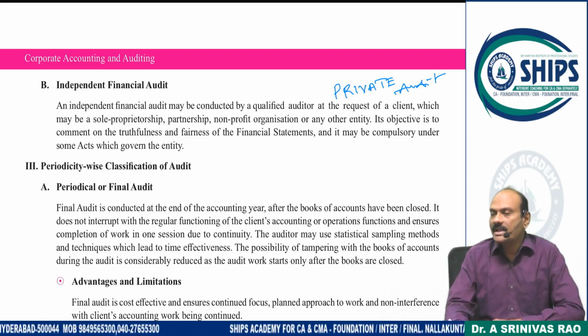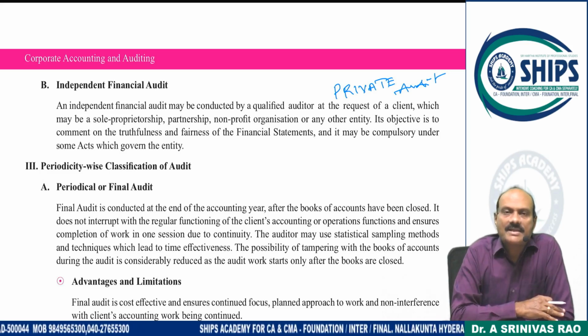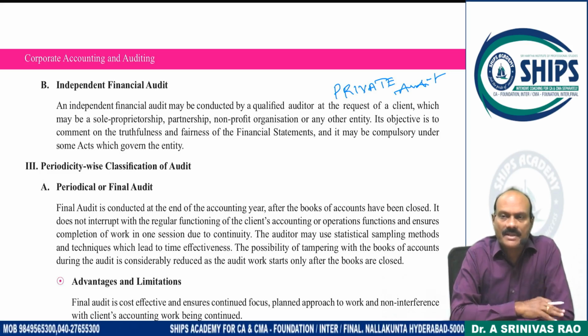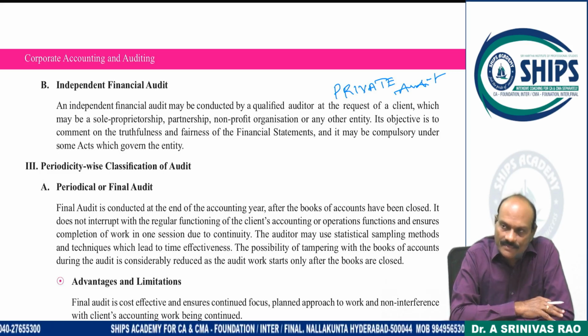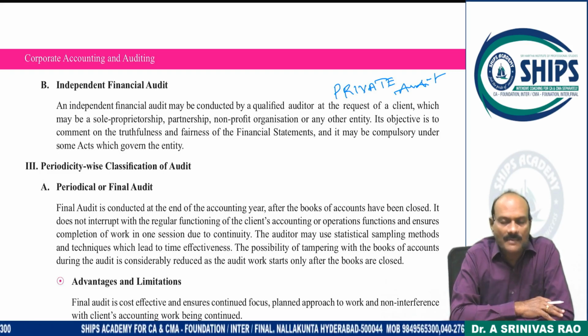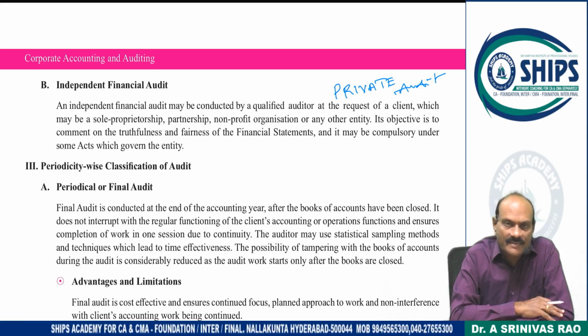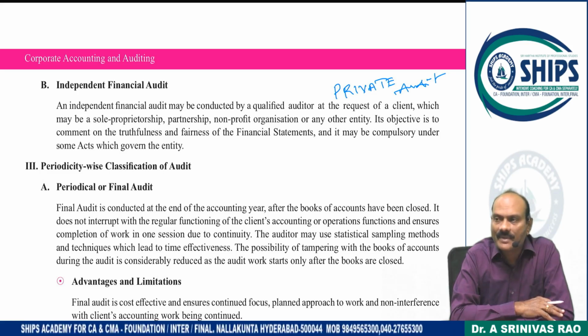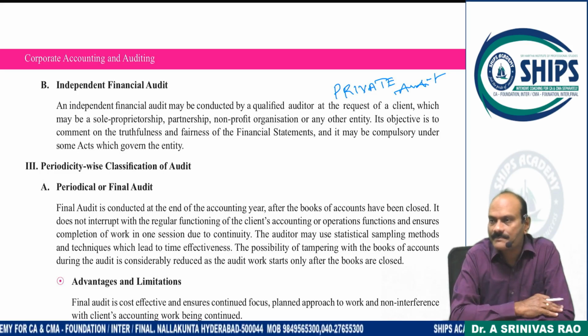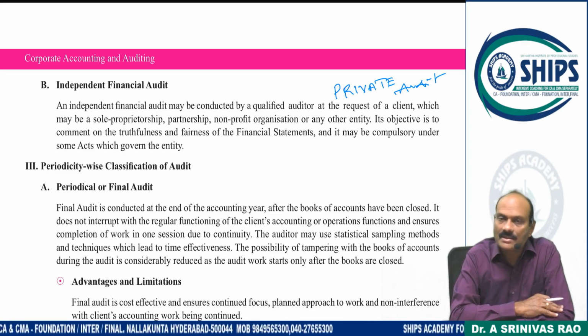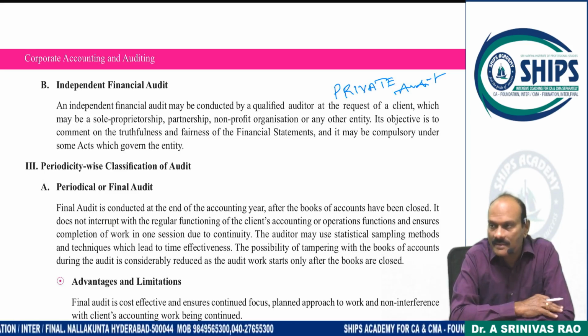As we know, in case of a private audit, auditors are appointed by a private party. Scope of the audit is defined by the private party. Objective of the audit is defined by the private party. Remuneration payable is decided by the private party, and the report is given to the private party. It is not a public document. Same words are applicable here also.